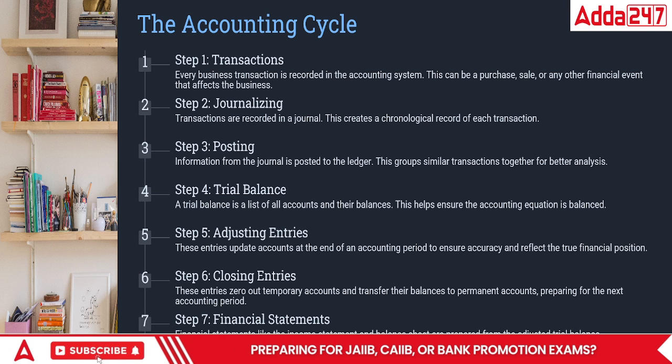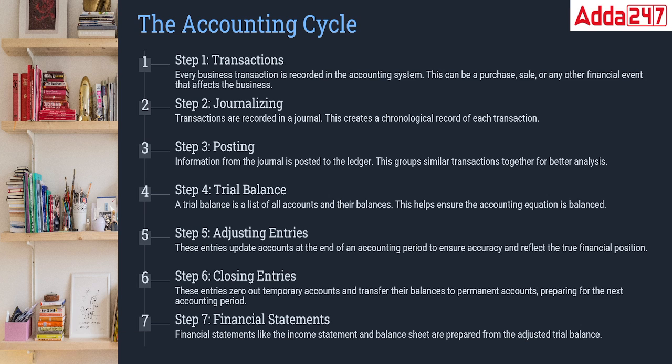Let's look at this, everyone. First of all, the very first thing is what? Transaction, noting down whatever has happened. That is number one. Then you note down each and every event that is happening. One thing happened, then the other thing happened. Every transaction has to be noted down. Then posting: you put it into the ledger. Then you make one particular account which is called the trial balance. A few things you will come to know just at the end, and then you close your books of accounts. And this is how the entire financial statements are prepared.